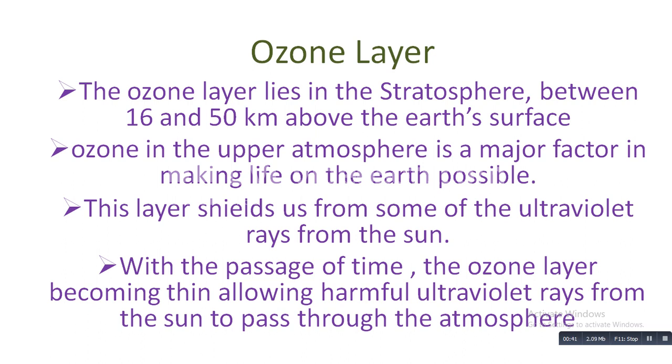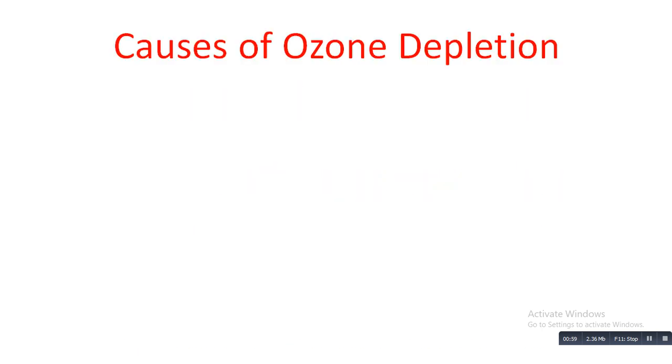With the passage of time, you have all heard about the ozone layer becoming thin, allowing harmful ultraviolet rays from the sun to pass through the atmosphere. What are the reasons for the ozone layer becoming thin, or what are the causes of ozone depletion? You all know about it.